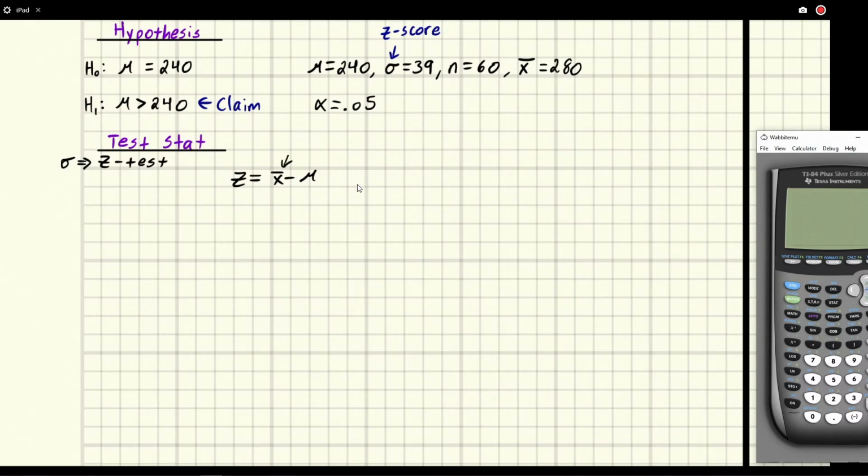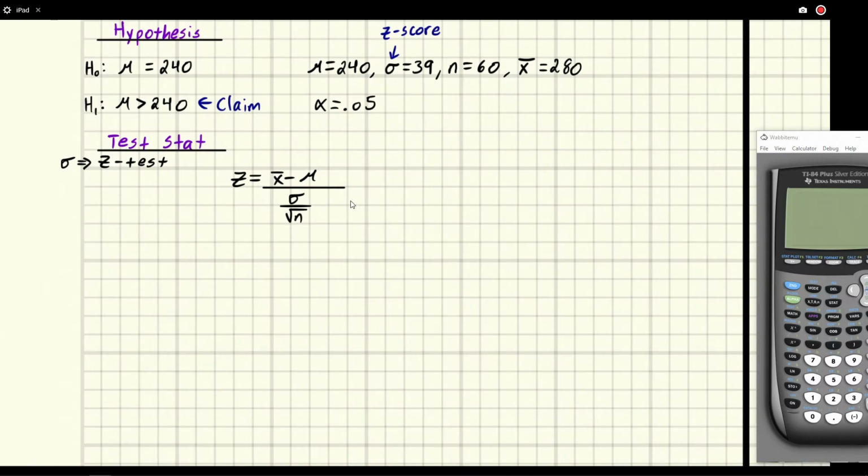Over sigma, but since we're dealing with averages, there's also a radical n on the bottom. This is the formula for finding a z-score.